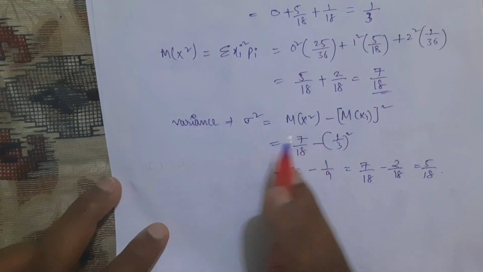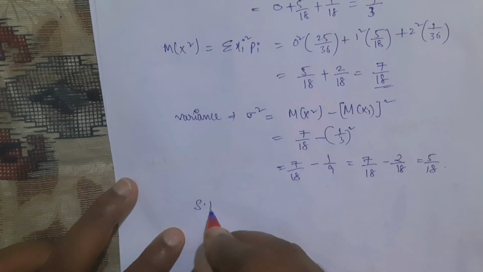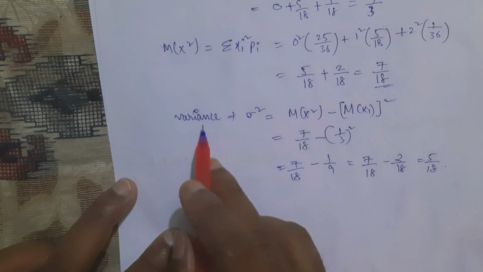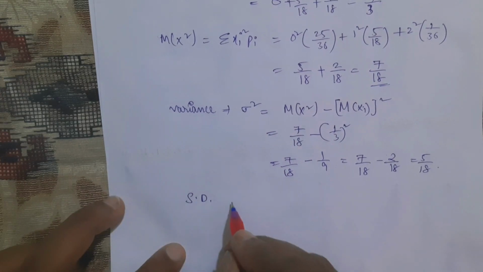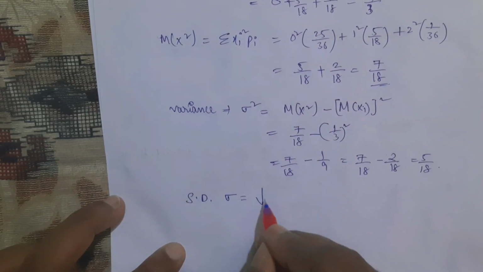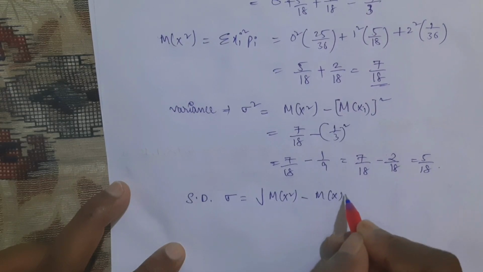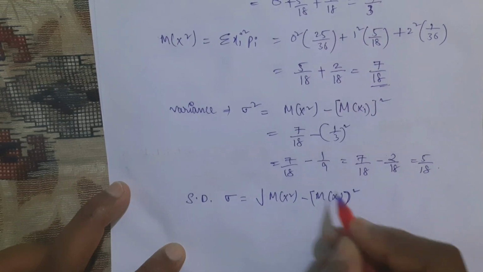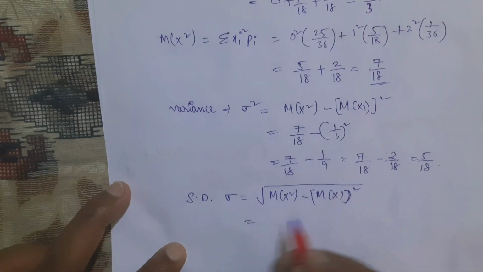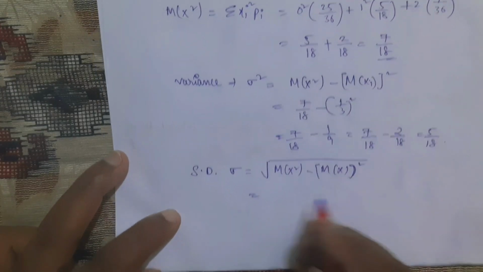So that means we have the variance formula. What is the standard deviation? See, instead of finding the variance, we can also find the standard deviation directly. That is sigma is equal to square root of M of x square minus M of x whole square. So this value we got, that is variance, we got 5 by 18.